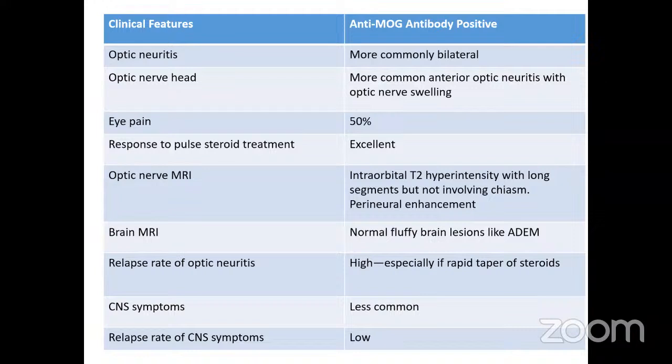So these are the clinical features. Anti-MOG antibody disease more commonly presents bilaterally and involves the optic nerve head, resulting in optic nerve head swelling. The response to pulse steroid is excellent. The classical feature on optic nerve MRI is involvement of long segments, but it does not involve the chiasma, and there is also perineural enhancement. The relapse rate is high, especially after rapid taper of steroids. However, CNS symptoms and relapse of CNS symptoms are less commonly seen in anti-MOG antibody positive patients.